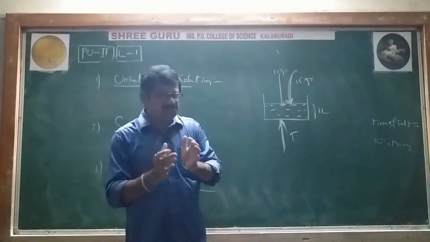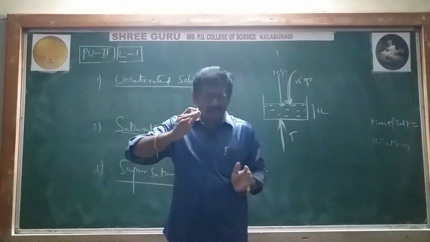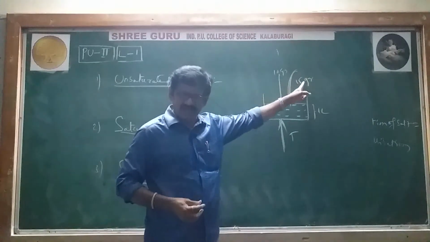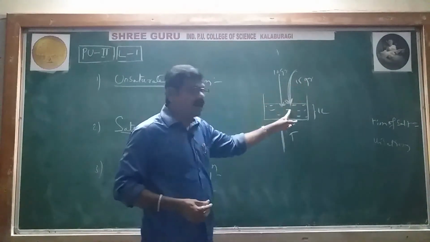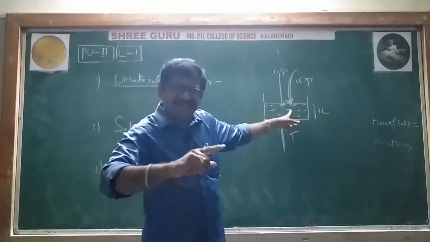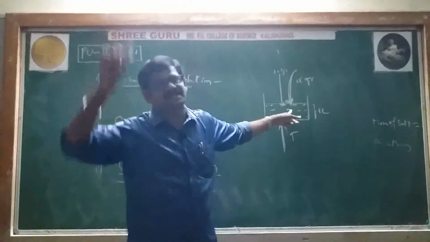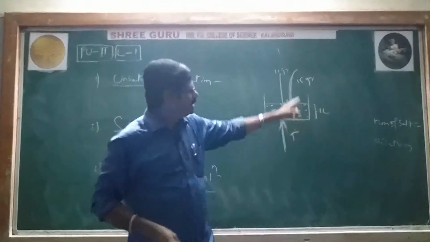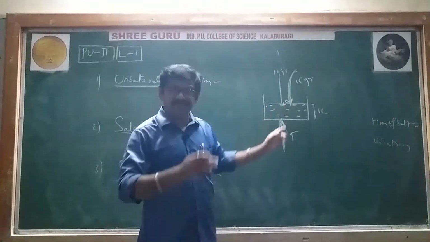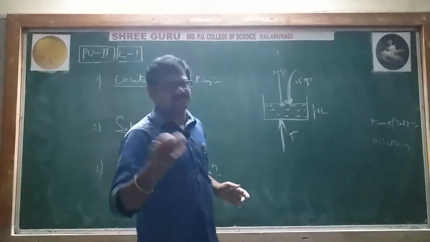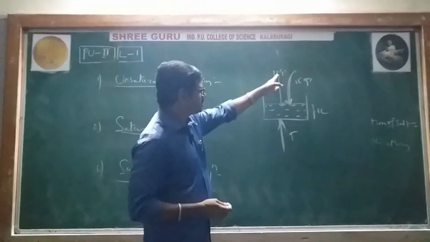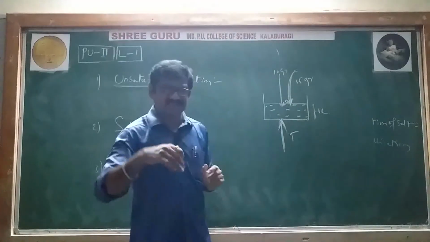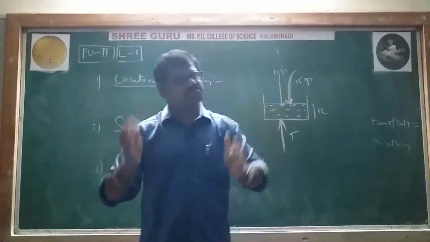That's why a solution which contains a large amount of solute than required for the saturation is called a supersaturated solution. Because for saturation only 10 grams are needed, but we have added 15 grams extra at high temperature.